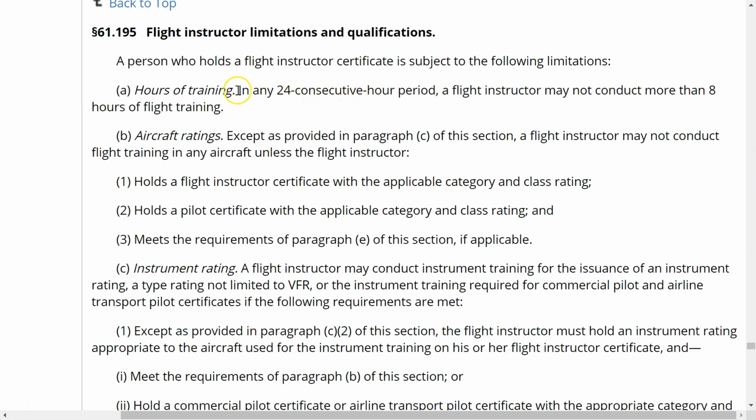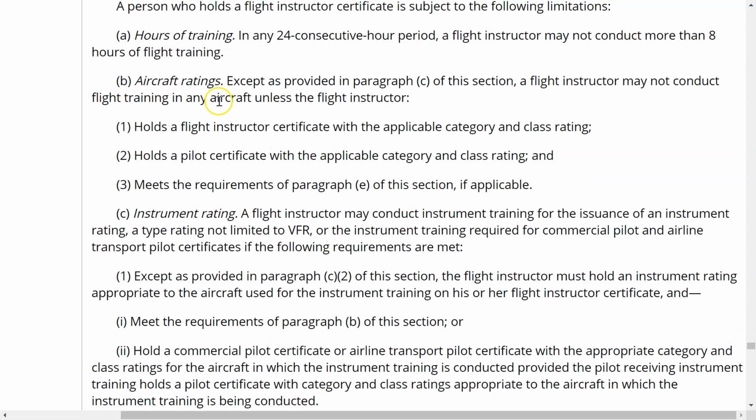That doesn't mean in a day, because if you start at 8 a.m. one morning and you instruct 8 hours, it's got to be 24 hours before you jump back in that airplane again, and that is very rare that happens. You want to make sure that if you come in prior to 8 o'clock the next day, you better not jump in that airplane if you did 8 hours previous, because that would be illegal. When is it going to be a problem? Well, when you have an incident or an accident and the FAA has to get involved and they start researching, that's when it's going to be a problem.